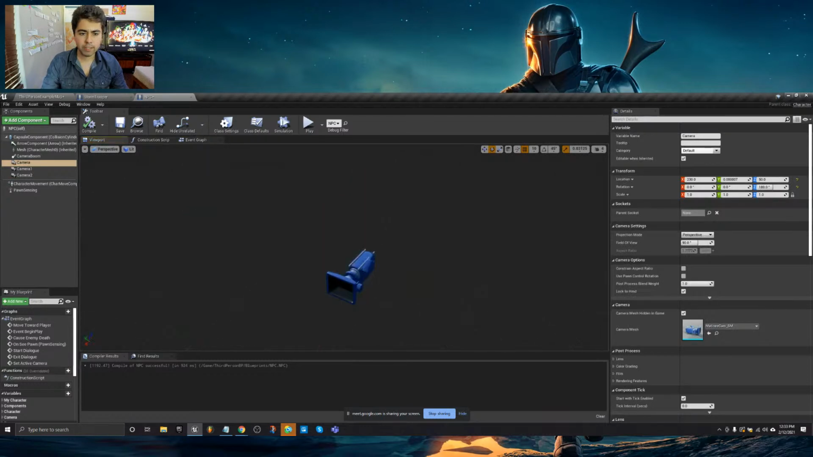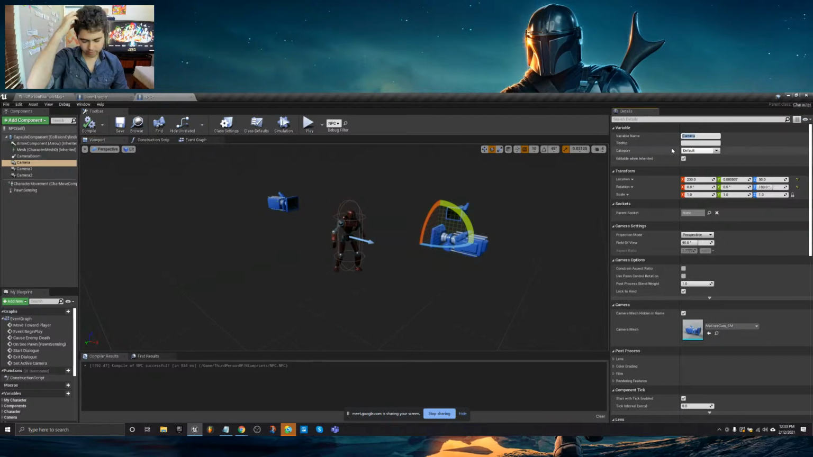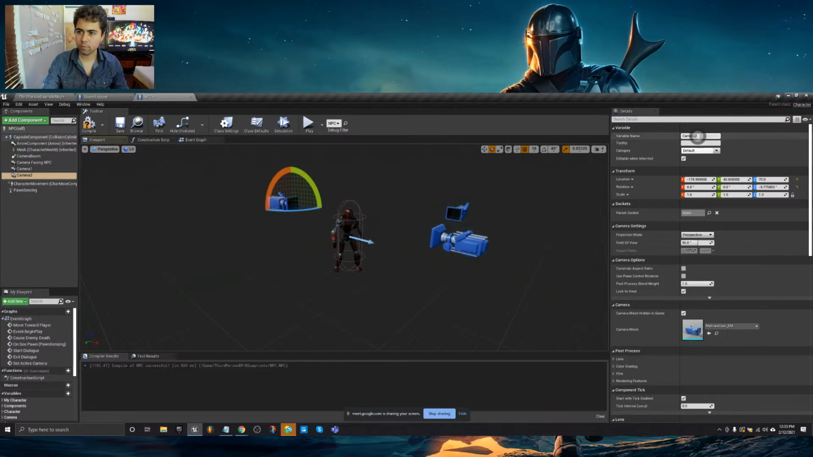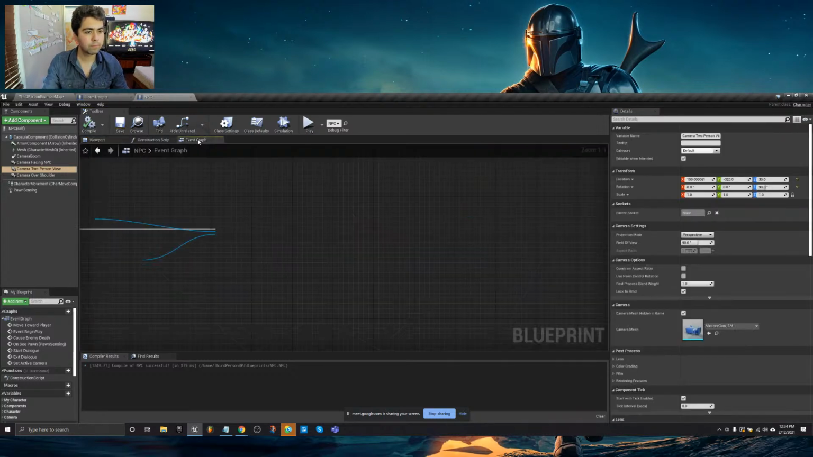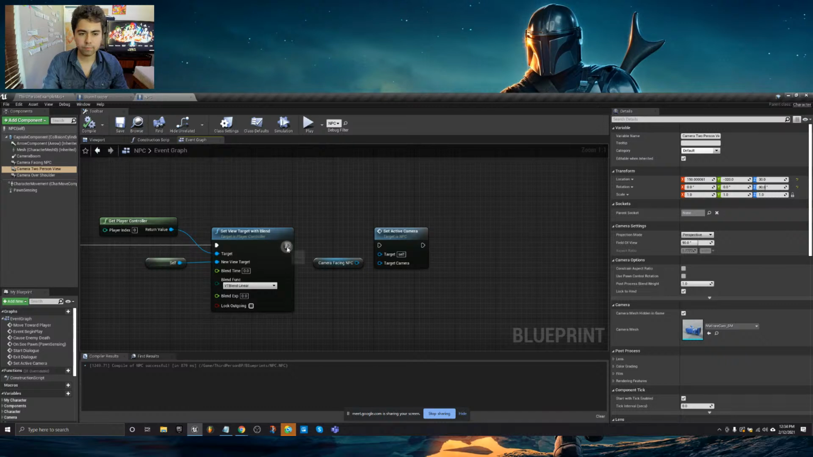Let's name our cameras too. This will make it a lot easier to control the flow of our cinematic dialogue system. So we'll call this camera facing NPC. This would be camera over shoulder. And this will be camera two-person view. Okay. Set active camera, and we'll start with that.